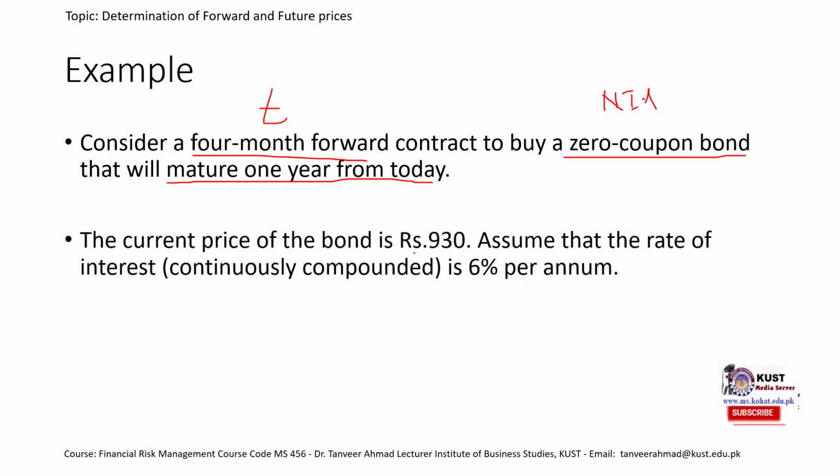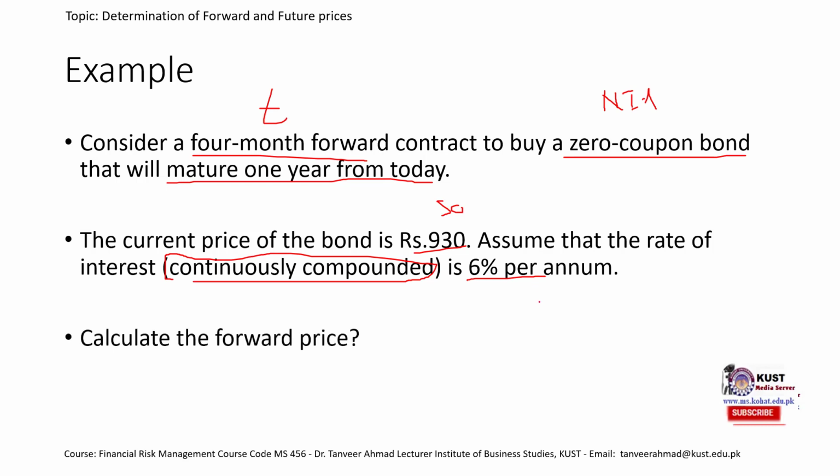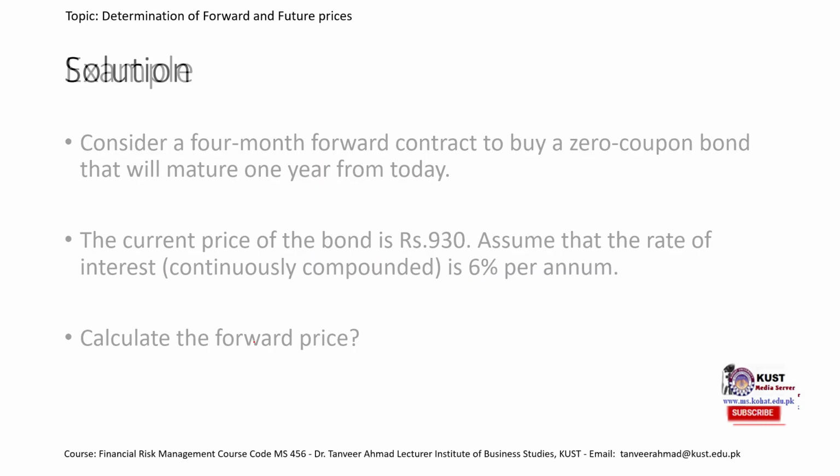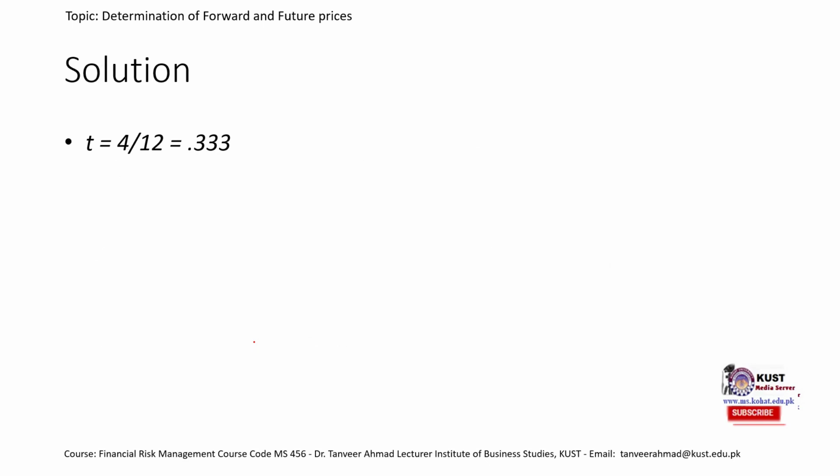The current price of the bond is 930, so this is our S0. Assume the continuously compounded interest rate, which would always be continuously compounding, is 6%. Calculate the forward price. The formula is F0 equals S0 times e^(RT).